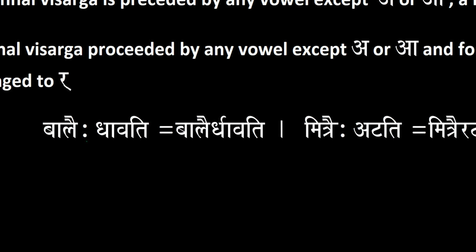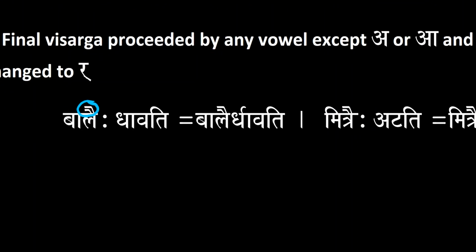So, your Visarga is here. You have balaih dhavati. So, your Visarga is preceded by any vowel except a or a. In this situation, it is I. And it is followed by a vowel or a soft consonant. Here we are dealing with the soft consonant dha. And then that Visarga is changed to a ra. And that ra is right here. So balaih dhavati becomes balair dhavati.